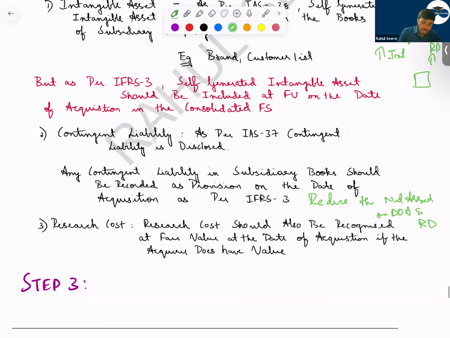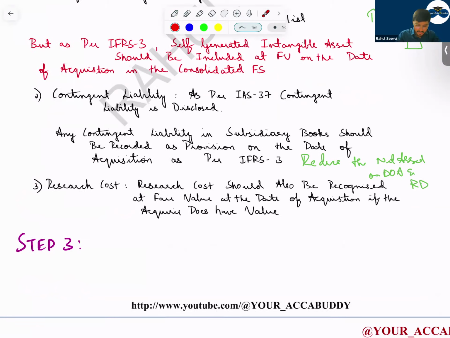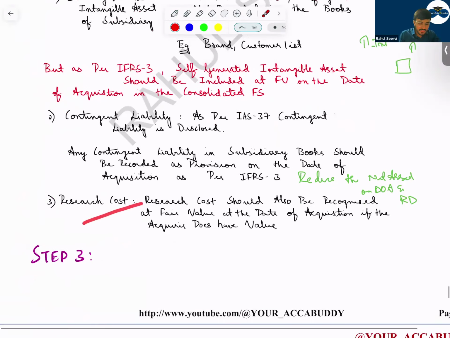Understand that. So research cost. Normally what will the subsidiary company do? The subsidiary company will normally record it into P&L as an expense. But when a parent company is purchasing a subsidiary company, and the research cost will provide a benefit to the parent company, and if it meets the definition of asset, then they should record it as an asset. If not, no issues, nothing should be done. So I hope this step number 2 is clear to everyone.